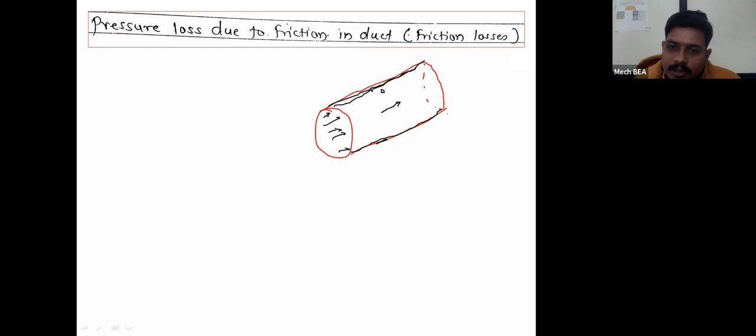The center of the duct will have the higher value of velocity, and the velocity goes on decreasing in this direction, and is 0 at this location. Similarly here, the velocity goes on decreasing and is 0 at this location, and this will be the velocity profile.